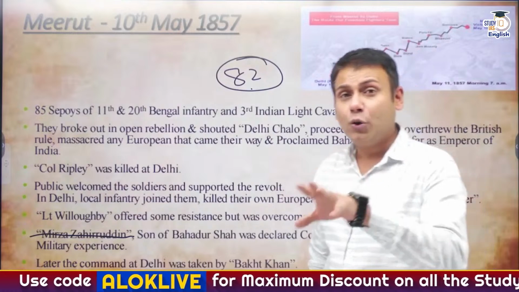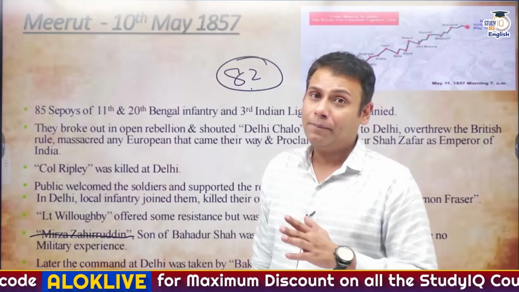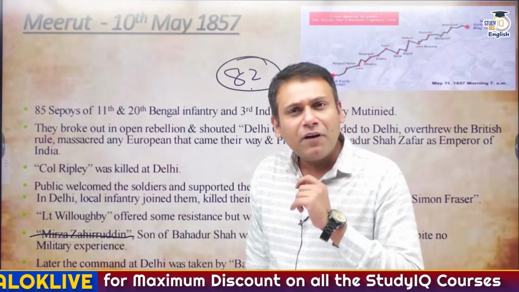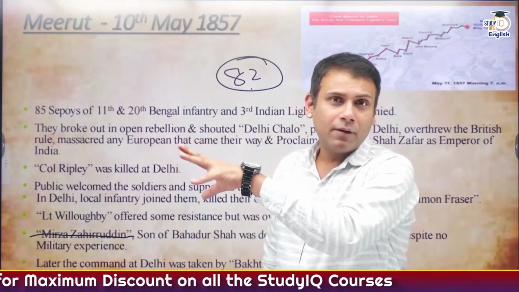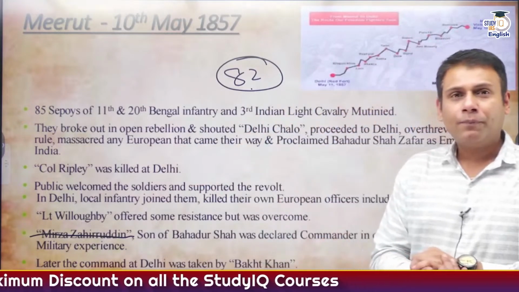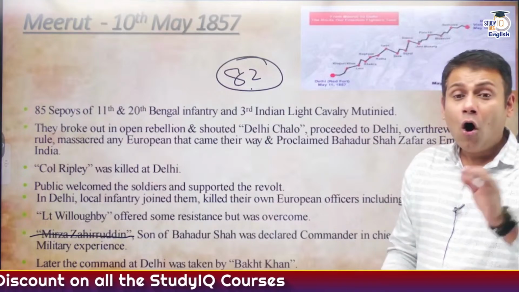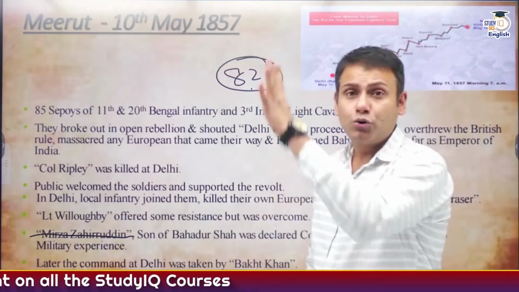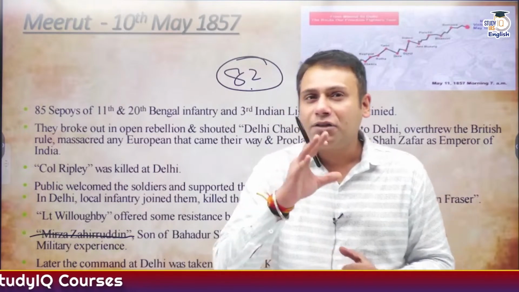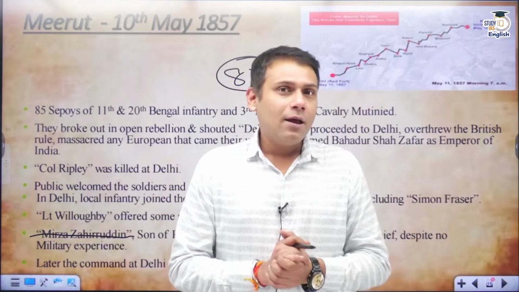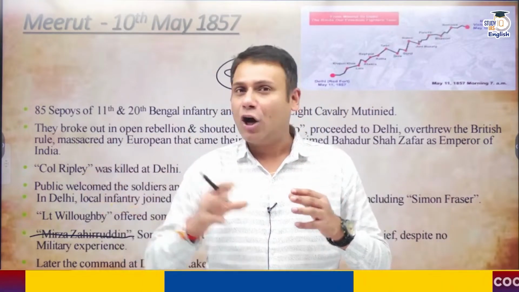So the soldiers chose General Bakht Khan. Meanwhile, 50 to 52 soldiers were made captive in the Red Fort by Bahadur Shah Zafar. All these 50 to 52 soldiers were killed. They were European soldiers.